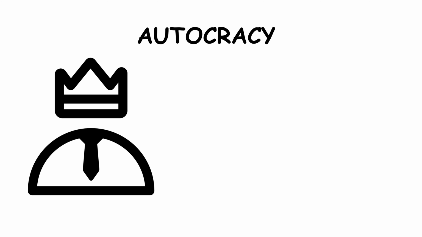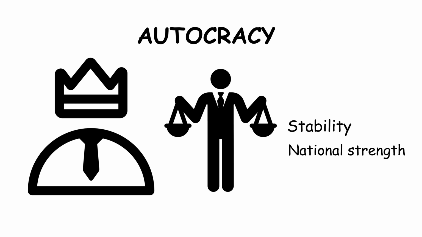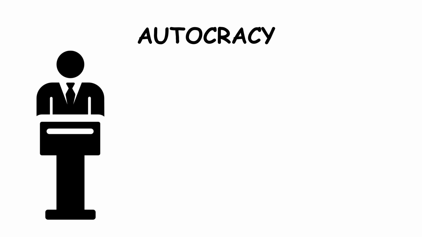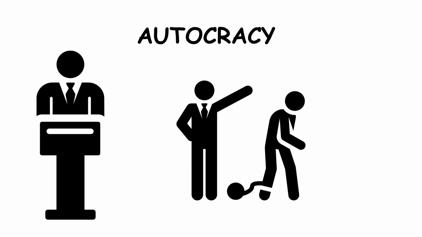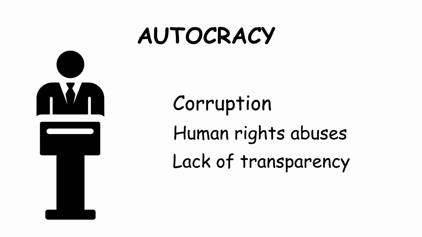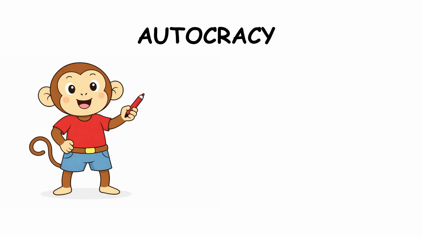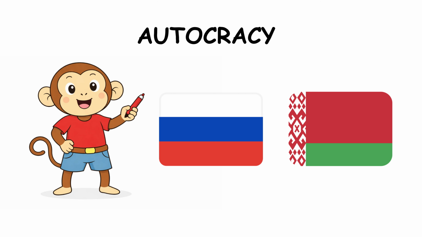Autocratic rulers may justify their control by claiming they provide stability or national strength. While some autocracies maintain order, many suffer from corruption, human rights abuses, and lack of transparency. Power often remains as long as the ruler controls the military or security forces. For example, Russia and Belarus follow autocratic systems.